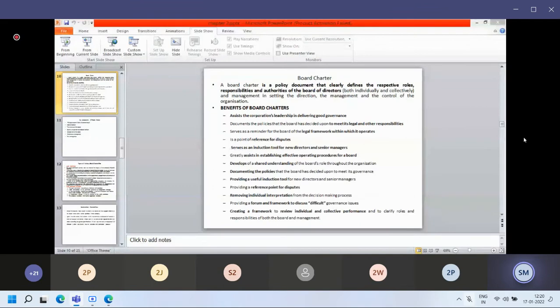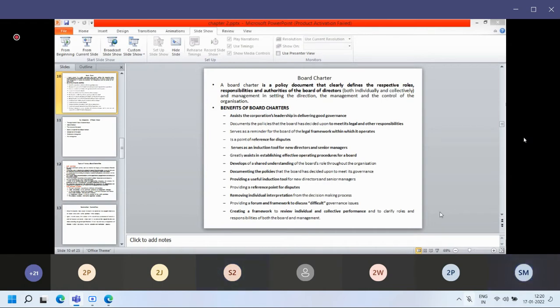The audit committee has a role in fraud prevention. Yes, they have a role in fraud prevention. The audit committee must look into the books of account and check for fraud. Is there any transaction that has happened?